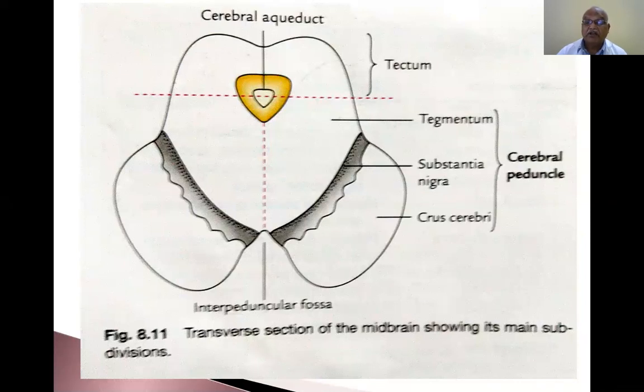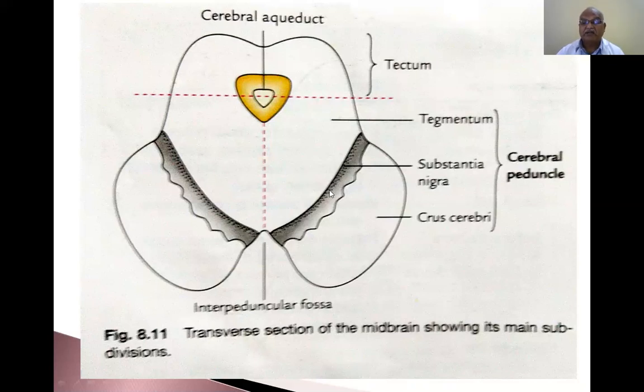Knowing what type of fibers are present here, if the blood supply to this part is damaged, the fibers present in this part are involved because of ischemia, and lesions are produced accordingly. So it will give you a clear-cut idea.